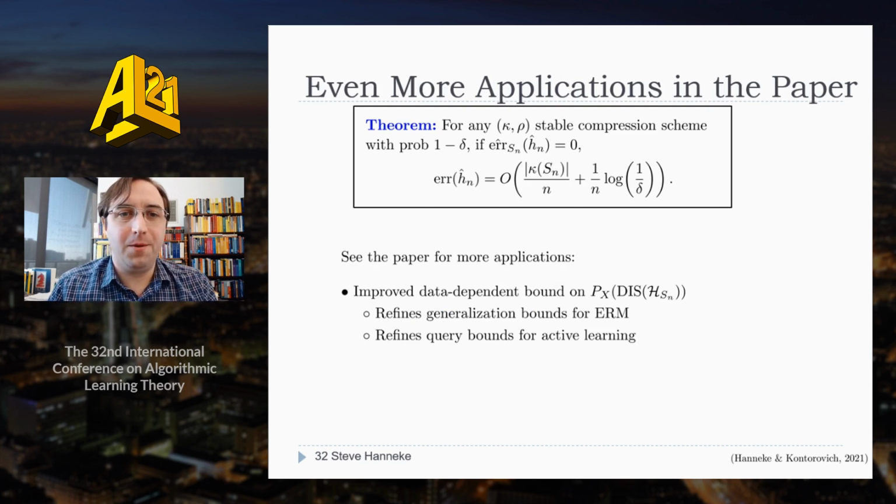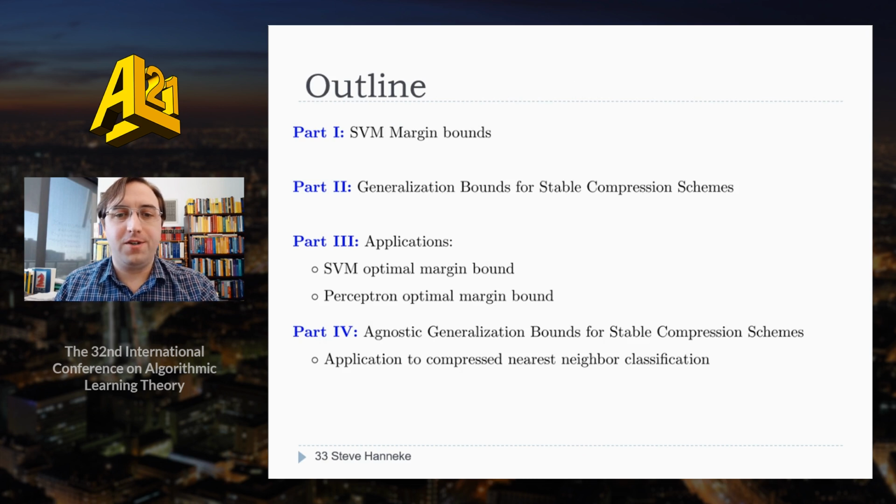Okay, great. This stable compression bound seems to be very useful, right? In the paper, we also give a few other applications. We bound the probability in the region of disagreement of a version space, and this leads to refined data-dependent bounds for general ERM learners and for active learning. I'll just refer you to the paper for those details. But for now, let's move on to discuss one final topic, which is agnostic PAC bounds for stable compression schemes.